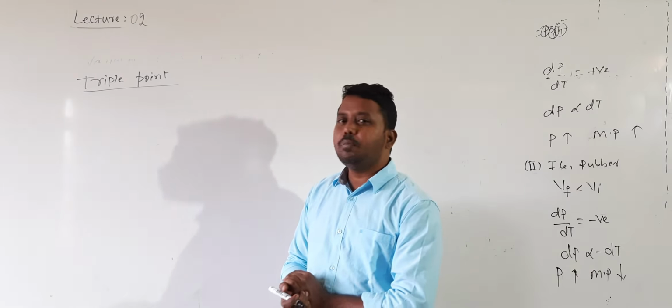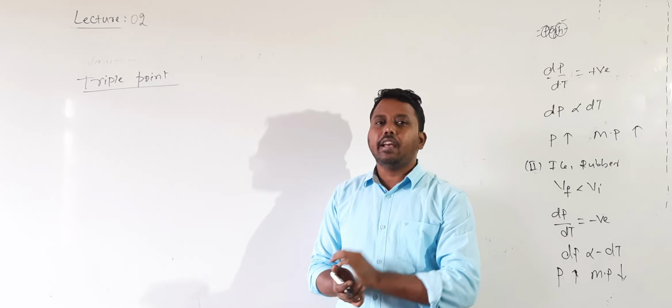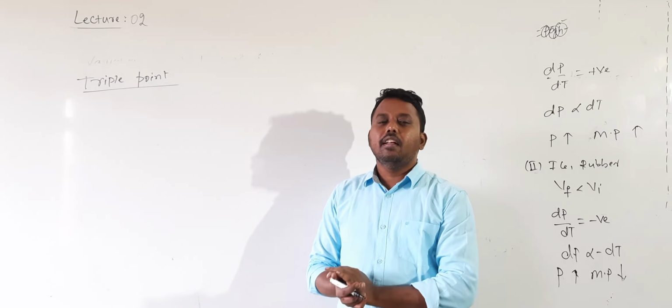This topic is very important and somewhat difficult to understand, so listen properly. At what temperature and pressure are the three states of matter, solid, liquid and vapor, in equilibrium? That is called the triple point.